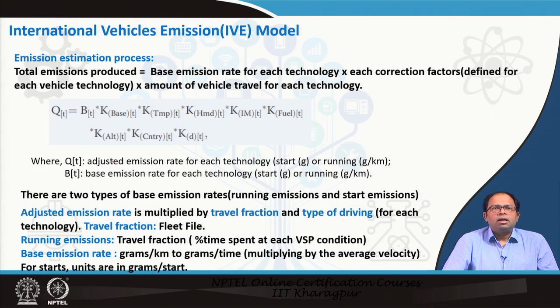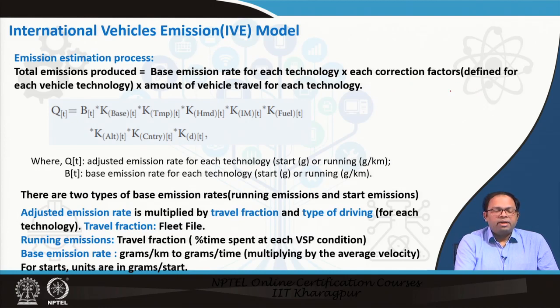So the basic formula for this model is: total emission produced for a particular area is the base emission rate for each technology. There are approximately 700 technologies, each a combination of vehicle type, engine, and fuel type, and so on. So there are around 700 options to choose from, and a base emission rate for each of these options.